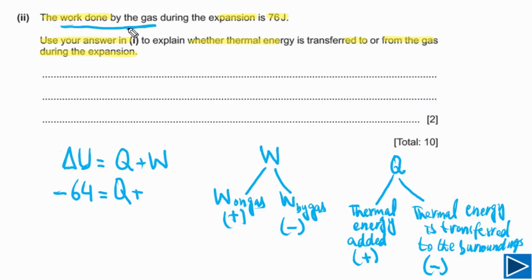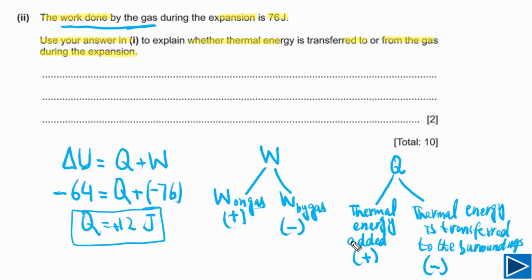Very important, work is done by gas. It simply means this is negative. From here, we can calculate the value of Q. Q will be equal to 12 joules, and this is positive. So if this is positive, it simply means that energy has been transferred to the gas.